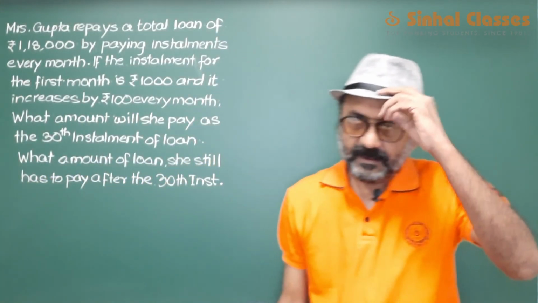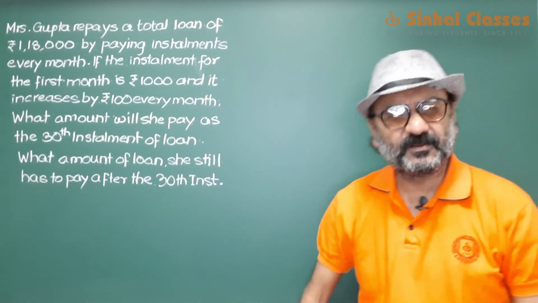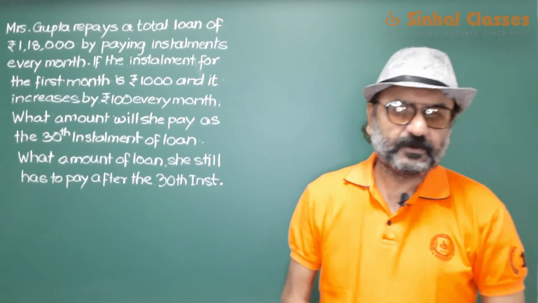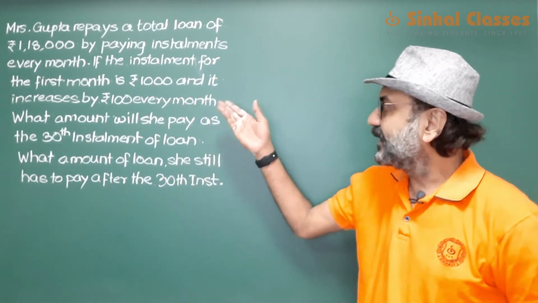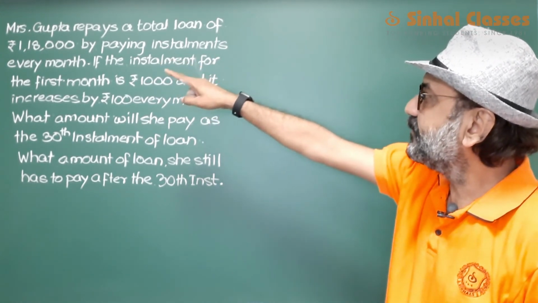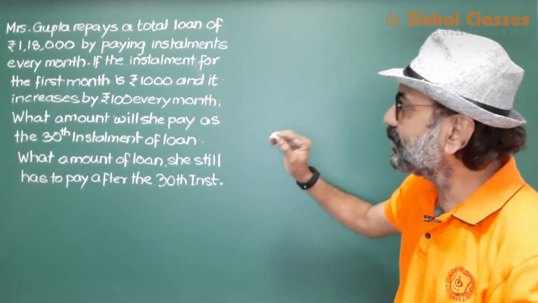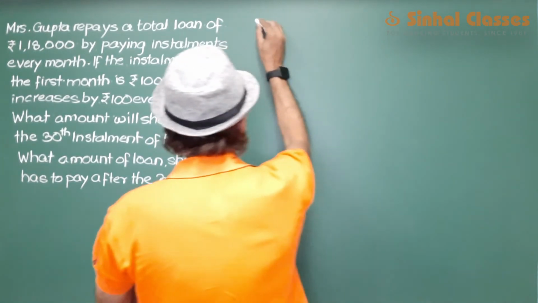Okay guys, let's start with some word problems from AP. Though there are not many word problems in AP, we'll still do a few of them. In this question we are given that Mrs. Gupta repays a total loan of 1,18,000 by paying installments every month. First I'll write this.